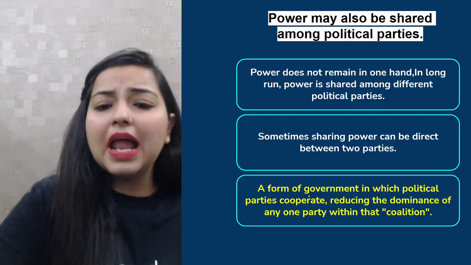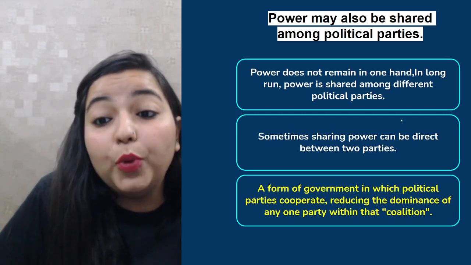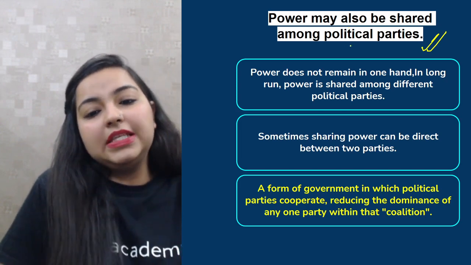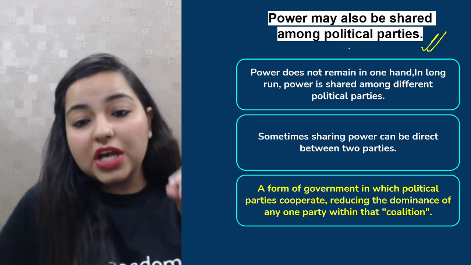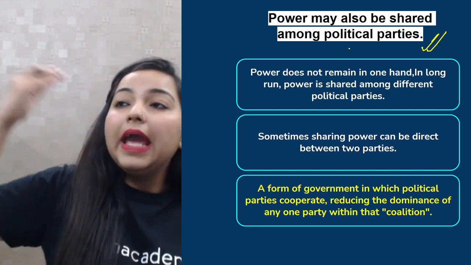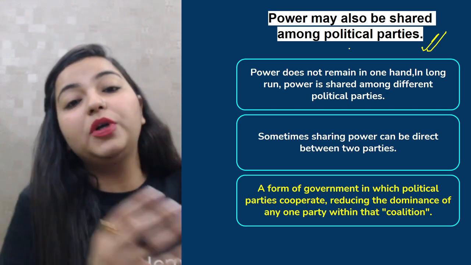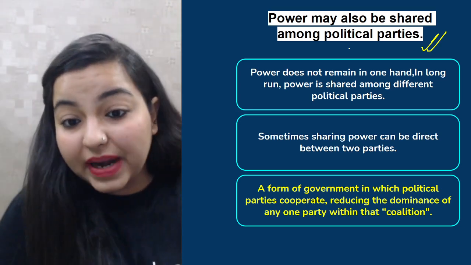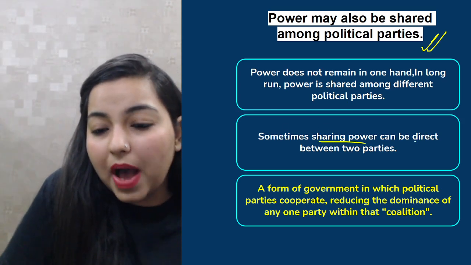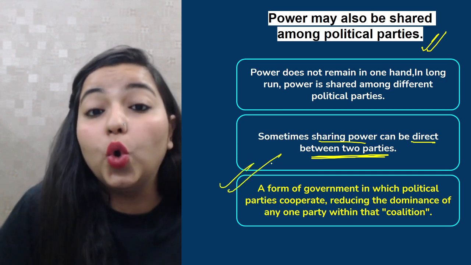Last but not the least, powers are also shared amongst the different political parties. We have very many political parties, right? Now, if all the powers just remain in the hands of one political party, what will happen in the longer run? In the longer run, there would be huge conflicts between the different political parties that are present, right? And sometimes sharing powers can be direct also between two parties, and that is called coalition.